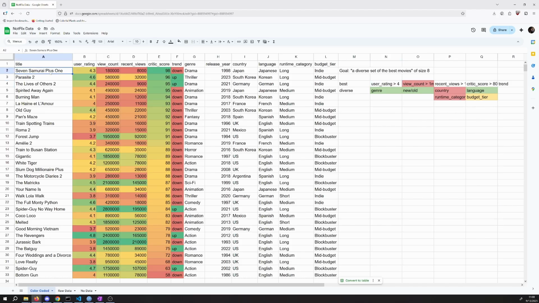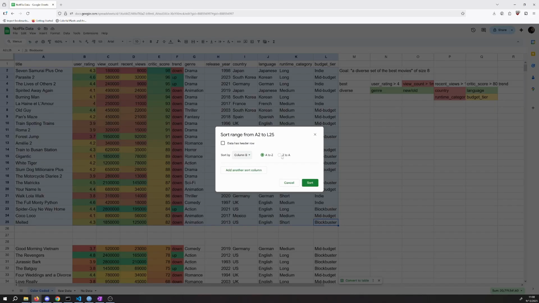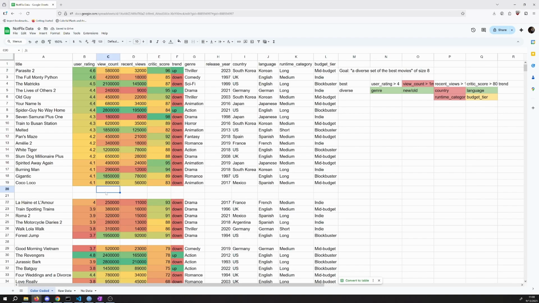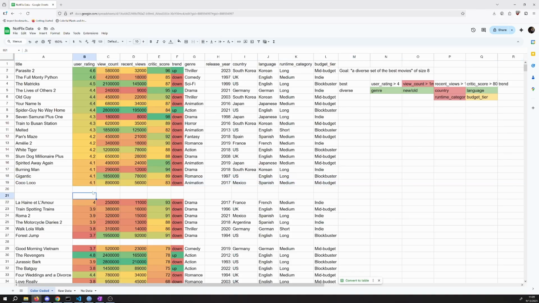And I'm going to try that again here. So let's see. Which ones are greater than 80 right now? That's everything down here to melted. These bottom ones here, I'm going to move for the moment. Those are the ones we have ruled out for the moment. Let's take the top ones. We're going to sort them by column B, and I can move those ones down too, separating off the ones that don't count. Now, how many do we have left? It looks like we have 18 here. That's not bad. We're looking for 8, but remember, we still haven't considered our diversity very much.